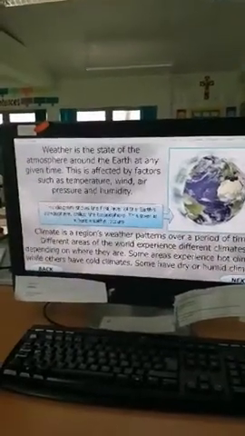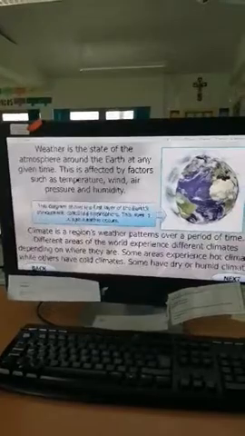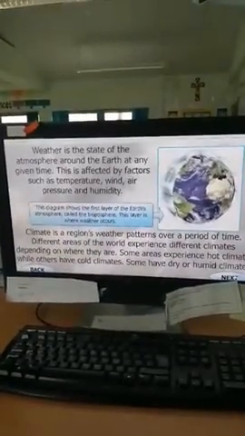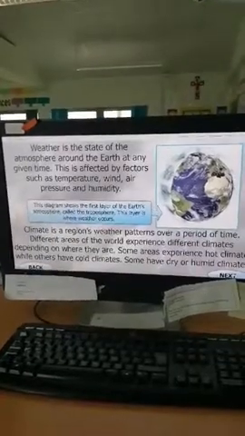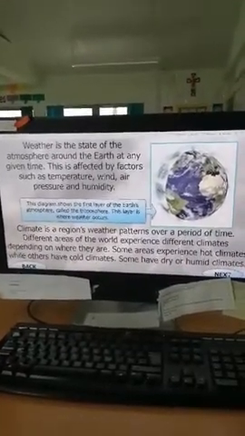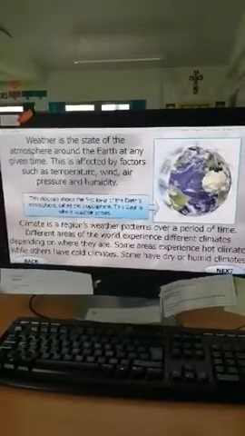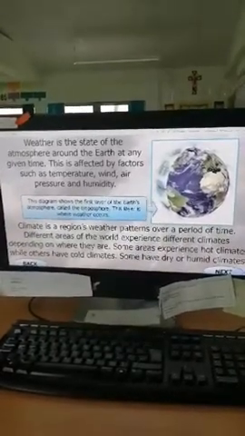Well, weather is the state of the atmosphere around the Earth at any given time. This is affected by factors such as temperature, wind, air pressure, and humidity. This diagram shows the first layer of the Earth's atmosphere, called the troposphere. This layer is where weather occurs.